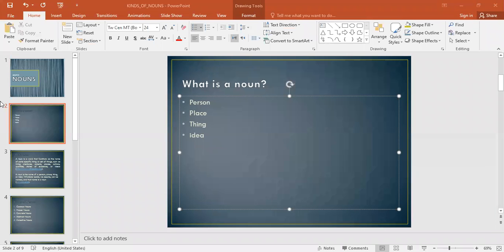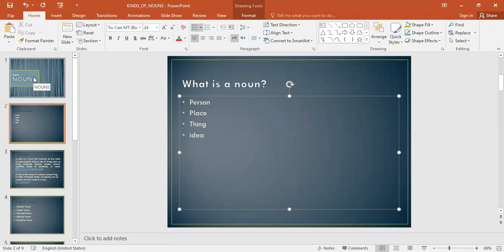Today, we are going to discuss with each other the types of nouns. Types of nouns is the first thing that we're going to discuss in chapter 2 of our grammar. First, I would like to start with what is a noun? If we think about it, a noun is a person, place, or a thing or an idea.